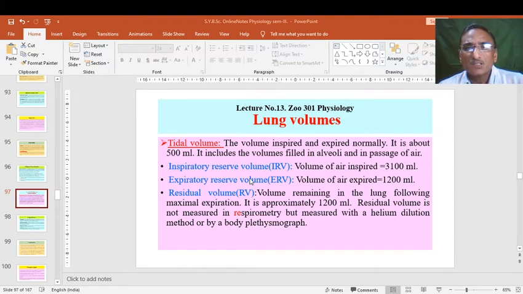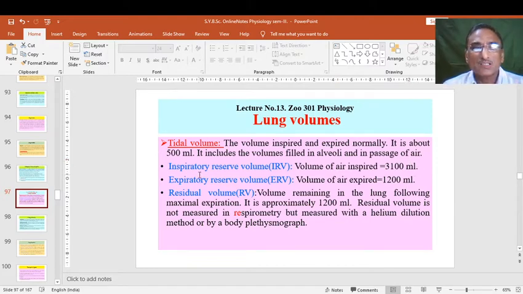So, whatever the total amount of air inspired during respiration in the lungs is generally what we call tidal volume. So, tidal volume is the volume which is inspired and expired normally. It is about 500 ml. So, the capacity of tidal volume is generally 500 ml. It includes the volumes filled in alveoli and in the passage of the air.